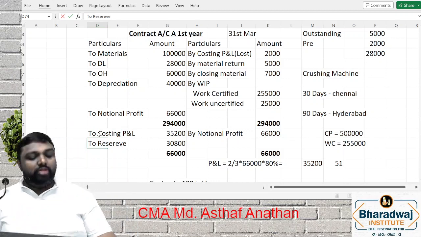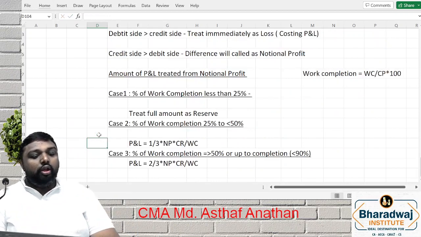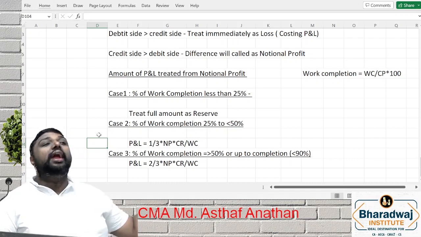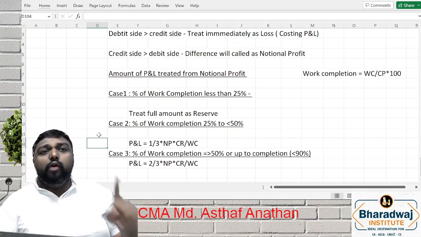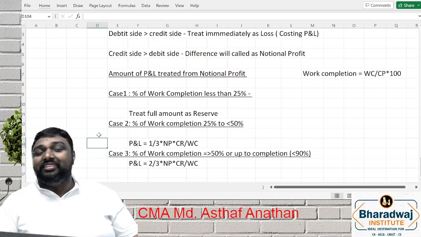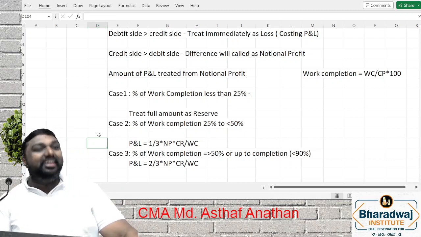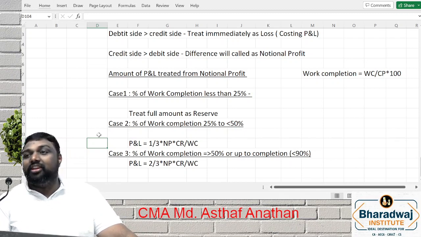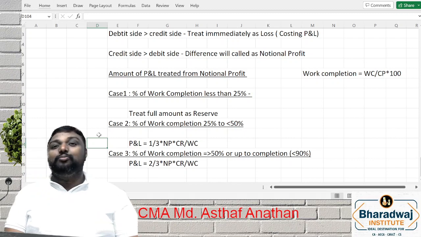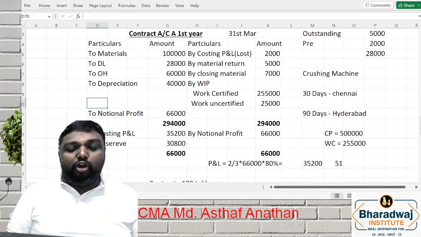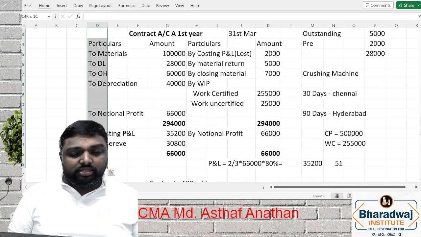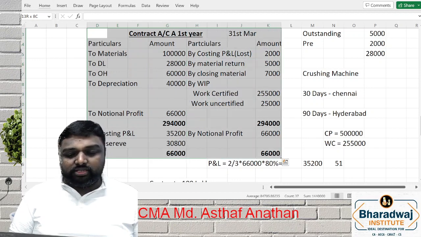So this is how the adjustment for a contract works. We have discussed up to 90% or up to completion. Now one more stage is there that we will discuss after completing a few problems. Clear or not? Now we have to practice the sums. Before practicing the sum, see, this is the question we have just discussed.